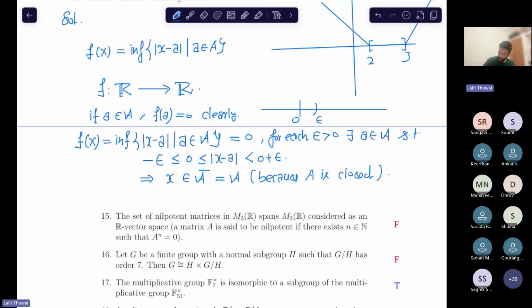Right? So F vanishes exactly on the points of A. Okay, in this way we have constructed a function which is continuous from R to R and vanishes exactly on A. So this infimum function in fact is a uniformly continuous function. And this is very important.